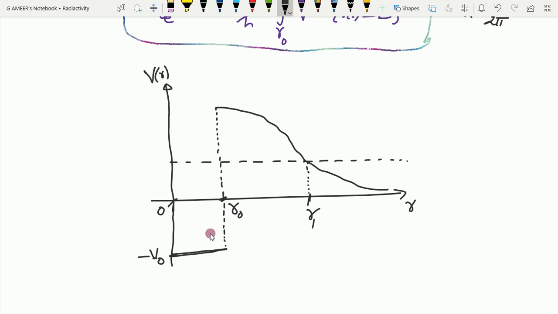This is R0, that is the nuclear radius. So up to R1 only Coulomb potential is effective. From 0 to R0 only nuclear potential is important. But in between R0 and R1 there is a complex potential that exists here.